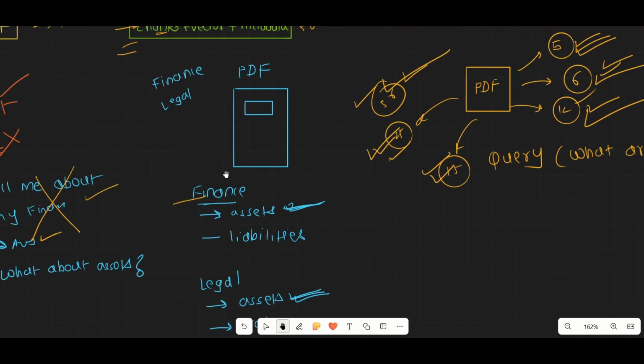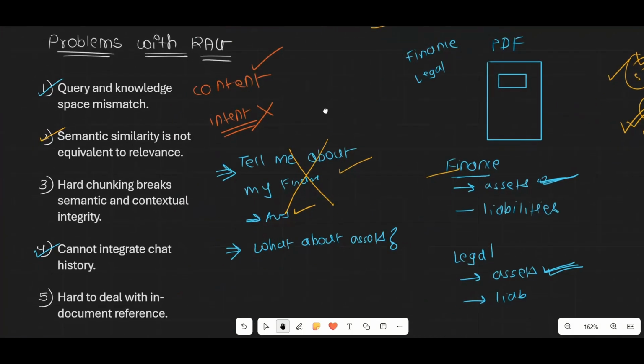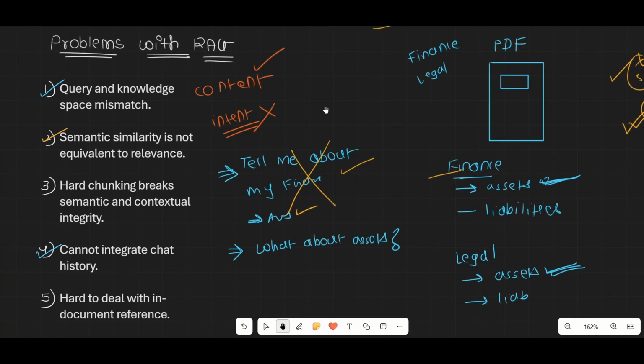Hope you're with me and getting what I'm trying to explain. So we discussed query and knowledge space mismatch. Then we discussed that semantic similarity is not equivalent to relevance. Then we also talked about not being able to integrate chat history. Now let's talk about how hard chunking breaks semantic and contextual integrity. So basically, what you do is, you have a PDF.